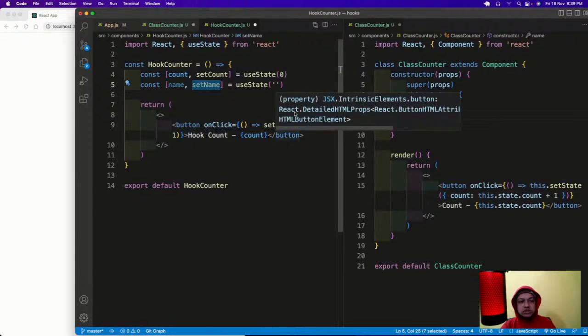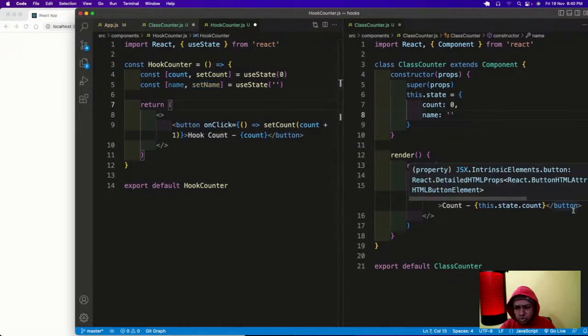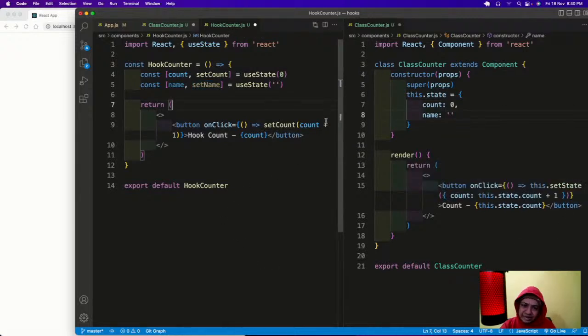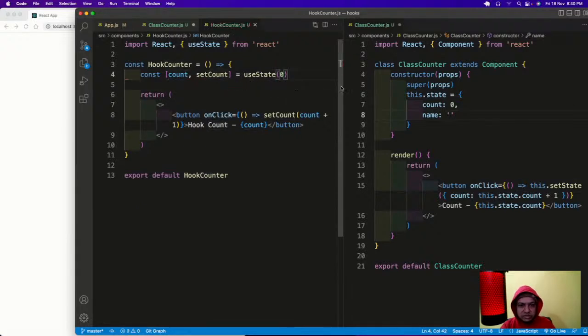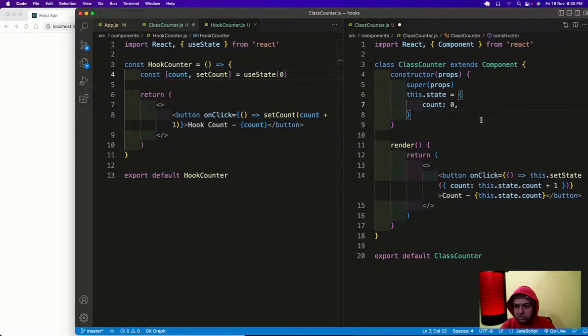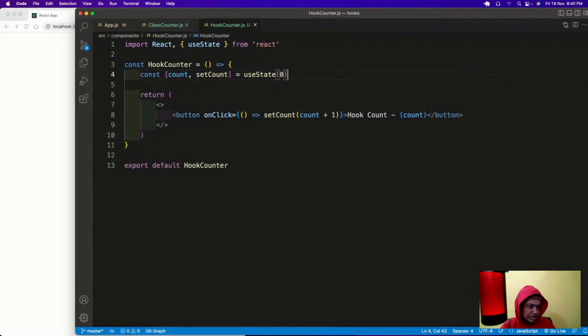So what happens in hooks, everything will have its own set state, and here the set state and all are very easy. There is no concept of this keyword. You can directly update the count and all those things are there. Okay, but if there are 10 states, there will be 10 set state kind of a thing, and it's the industry standard to take it like count is there, so set count will be there, set name is there. And here the set state was a generic thing. Okay, so I will delete this code because we are going to maybe come back to this later on. And here also, save it. So that is done. So this is the state and how easy it is.